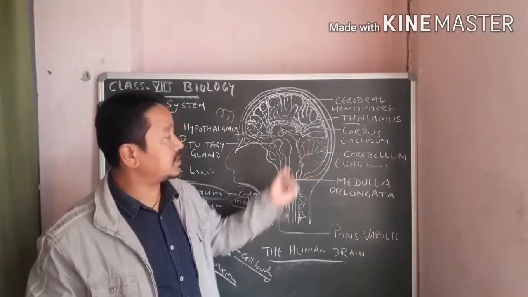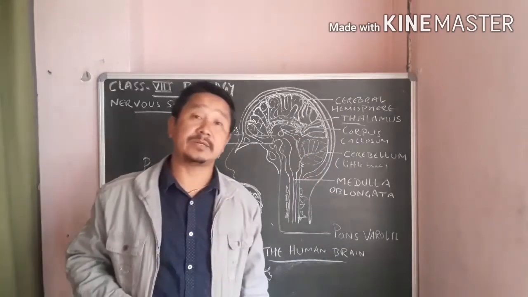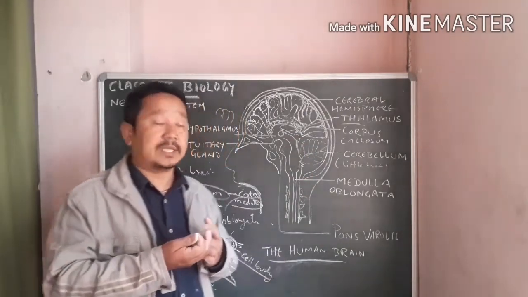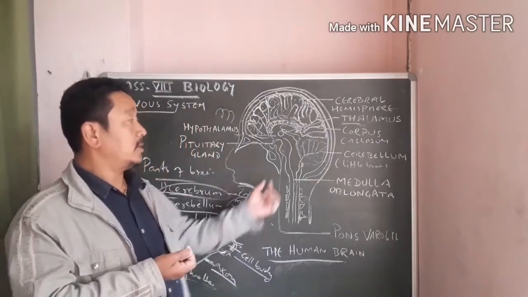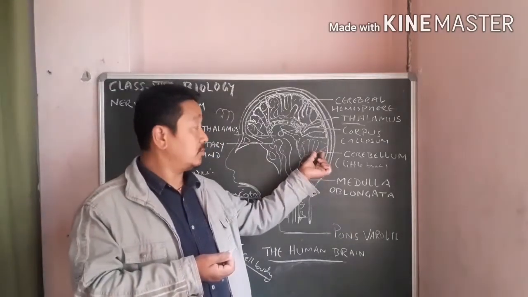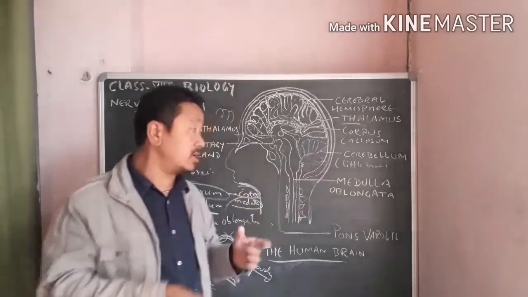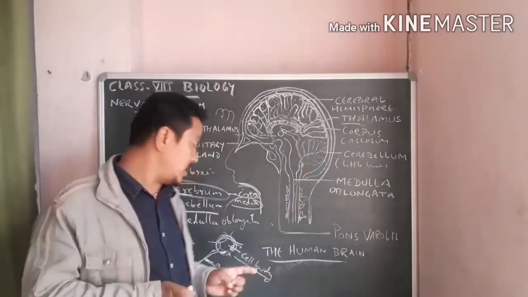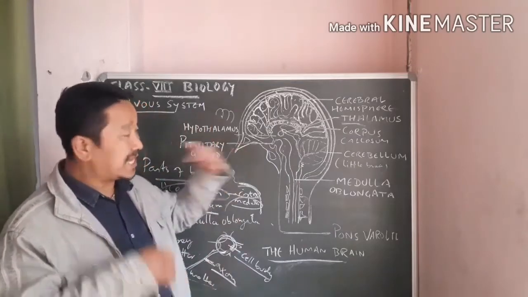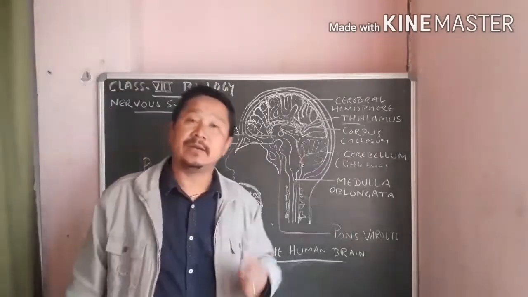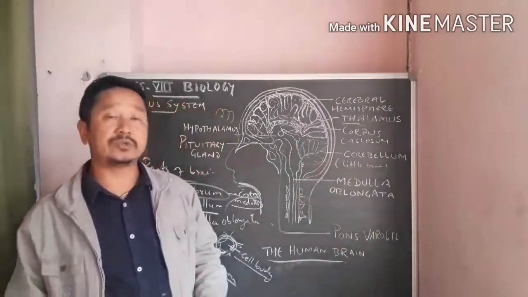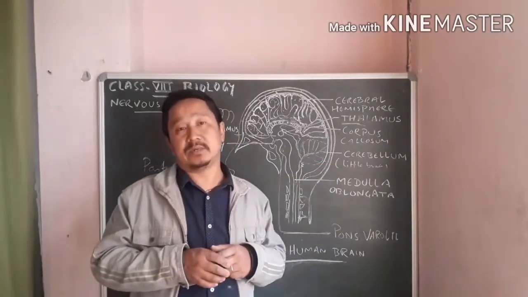The outer cortex of the cerebellum is formed of gray matter. Gray matter means cell bodies. The cell body of the neuron is grayish in color, which is in the cortex, and internally it is something like a branching tree where you find the axons. So that's the structure of the cerebellum. And function, what does it do? The function of the cerebellum is to maintain the balance of the body.